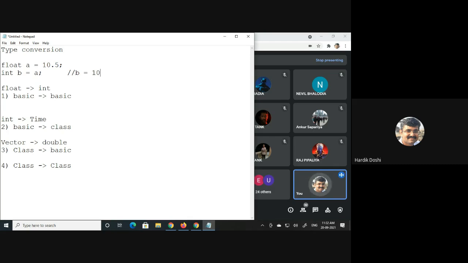Now the question comes, sir, how will we be doing this? Basic to class, class to basic, and class to class. One by one we'll be checking with respect to an example. The first one, that is basic to class, will be implemented using a constructor.